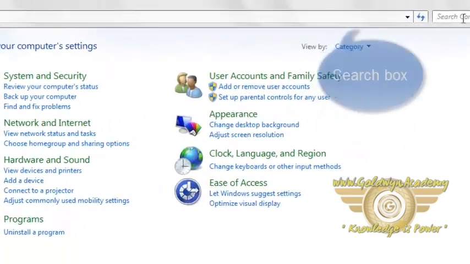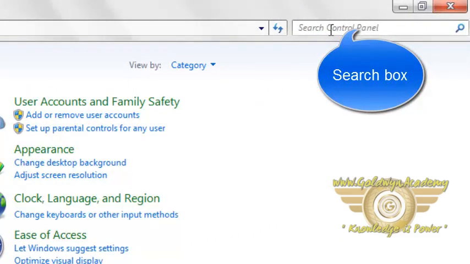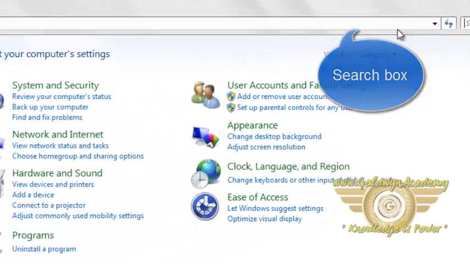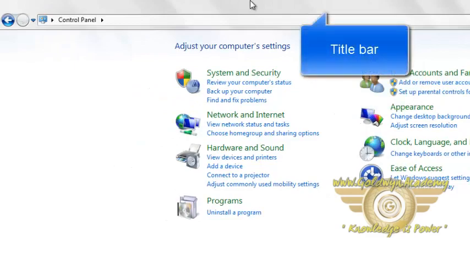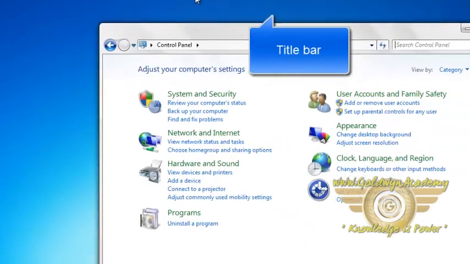This is the search box of Control Panel. It is used to search options in the Control Panel. This is the Title bar, used to resize the Explorer.